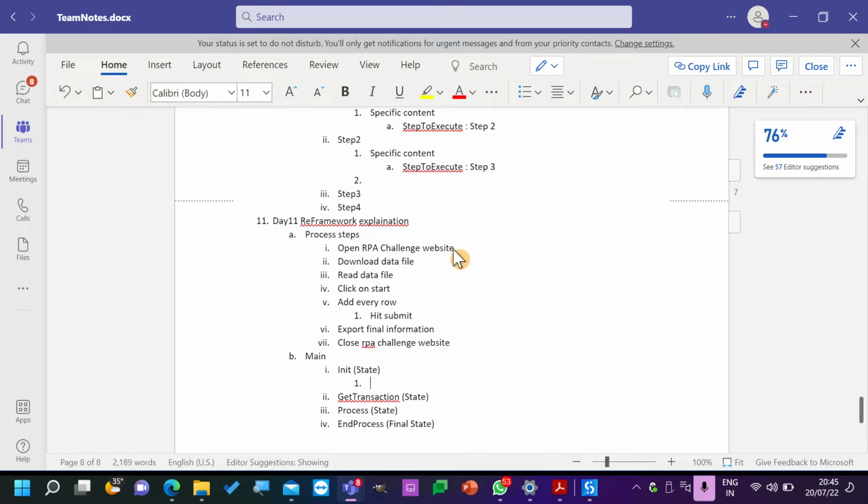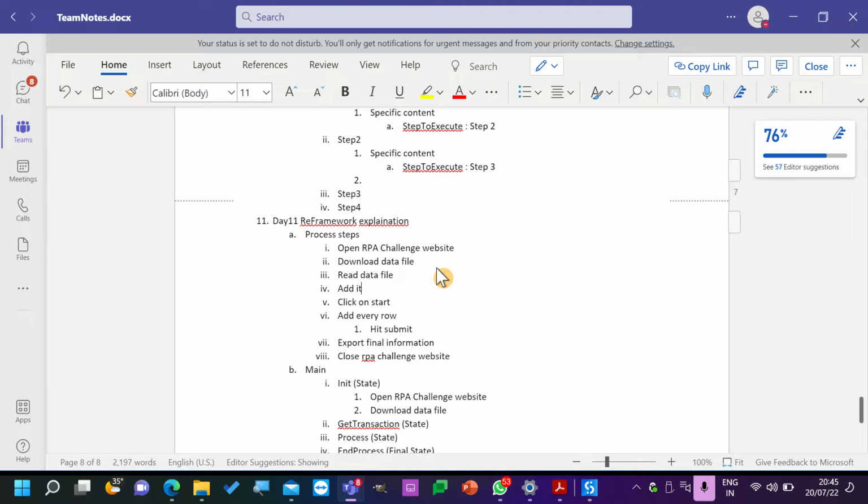Open RPA challenge website. And download the data file. Okay, only two? I think read data file also we can add it. No, until the queue load operation is there, right? Let's also do one thing. Read data file, add items to queue. Yeah, we'll also do this.